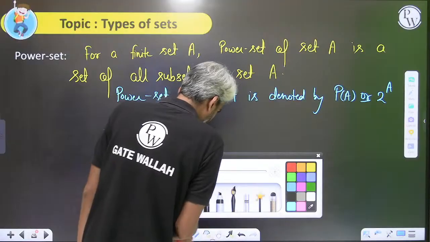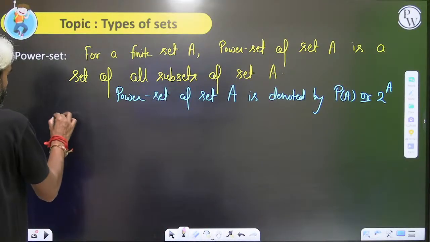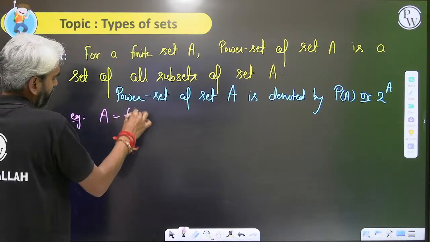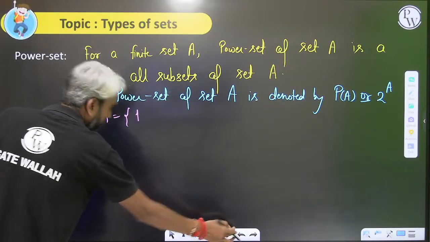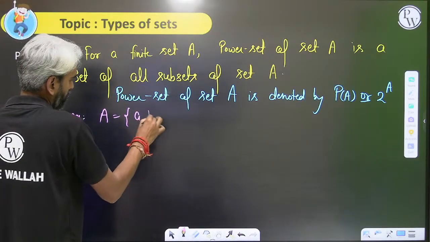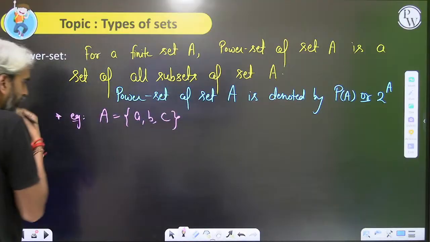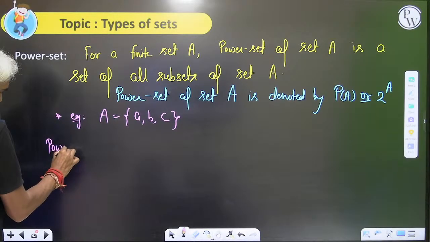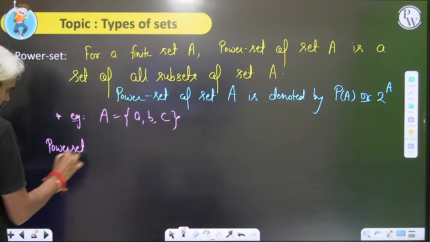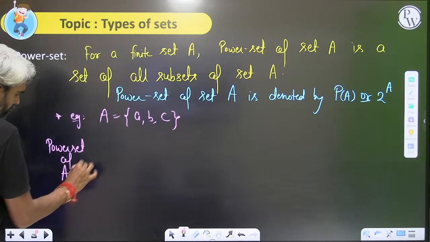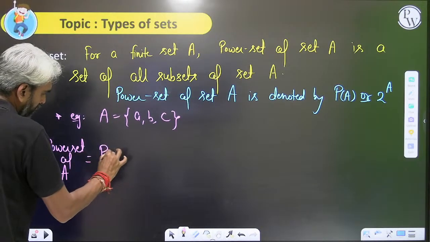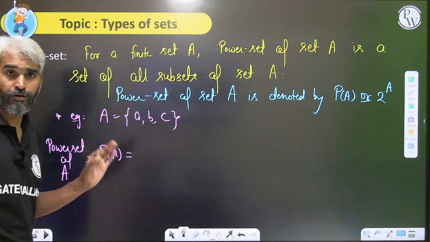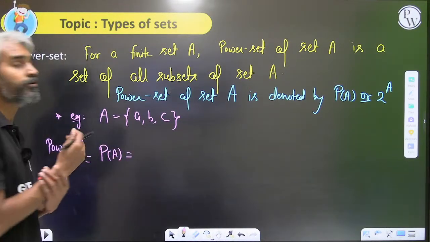Let's try to understand this with the help of an example. Let's assume A is {A, B, C}. So what will be the power set of A? If you read the definition properly, you will get your answer.